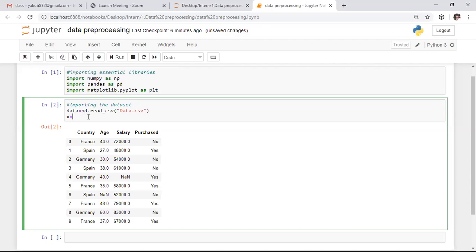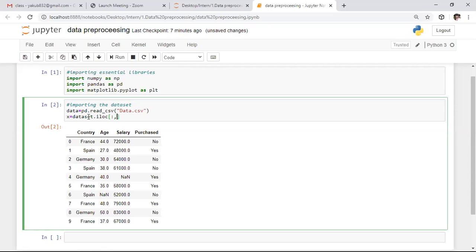So for this X variable, I'm saying data set dot. I want to specify this entire input variables by using the index location function. For this purpose, we have the location function as well as the index location function. Whichever function is comfortable to you, you can use that function. Here I am using the index location function. In this function, initially we need to specify the row slicing. From this data, I want to access all the rows' data. For that purpose, I specified the colon.